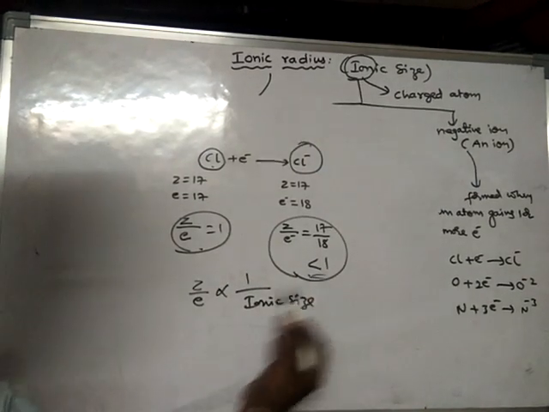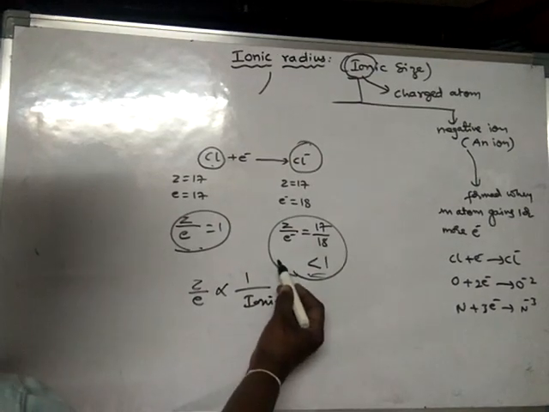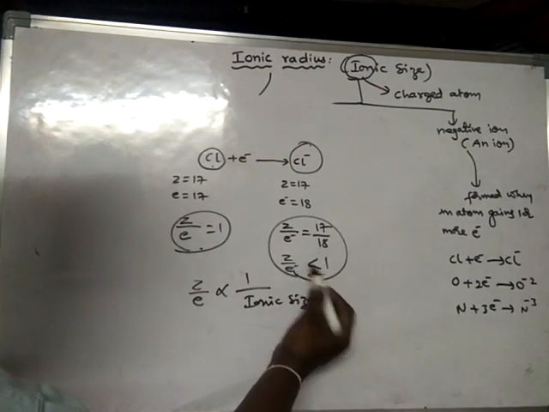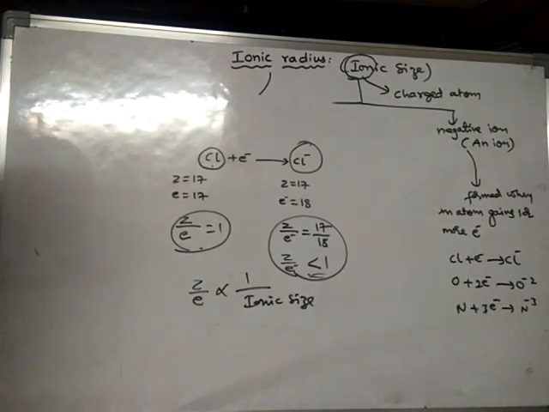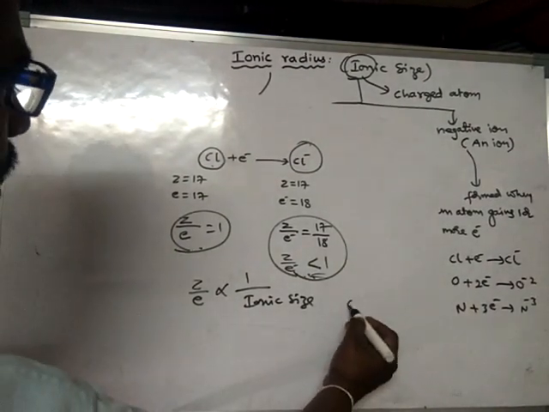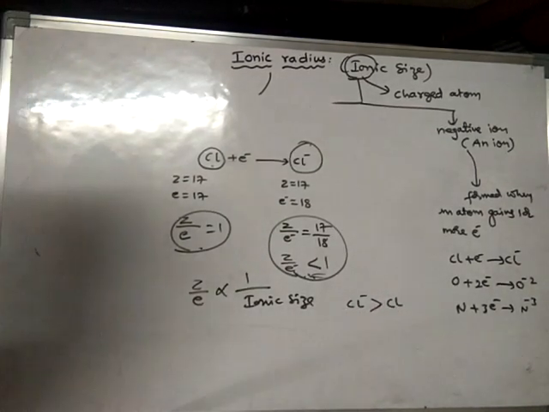It is less than 1. So the size is less than 1. Z by E ratio is less than 1, whereas Z by E ratio is equal to 1. So therefore it is having less Z by E ratio. Hence it will have more ionic size. That means chloride ion will have more size than chlorine neutral atom.